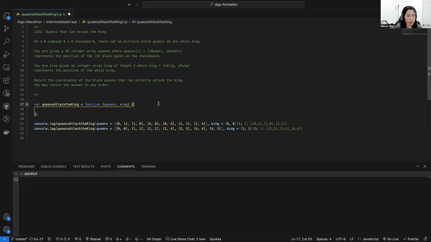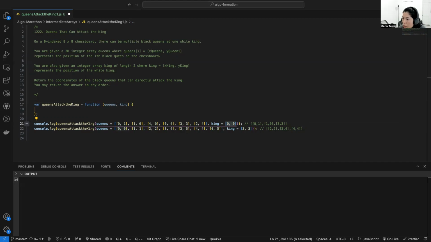So what are we going to do here, my approach. We know that our input queens will always be not more than 8 by 8, right? So the board should have not more than 64 positions. And the king also has two values, x and y. And another one, let me check here.